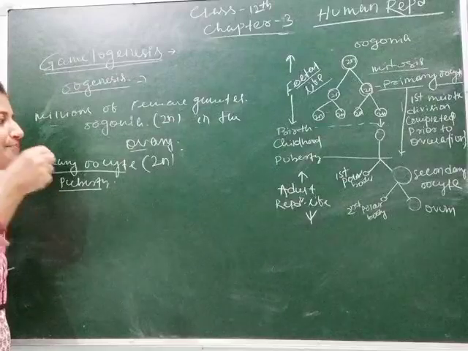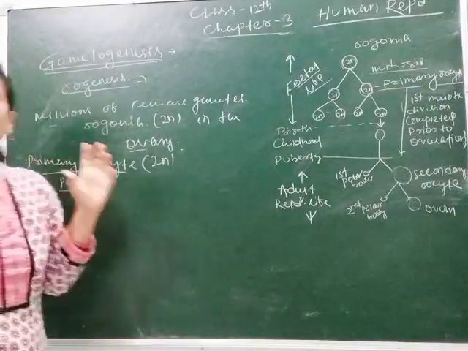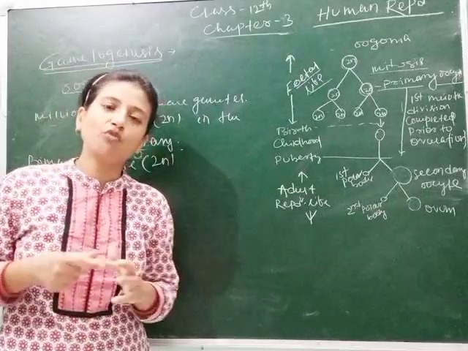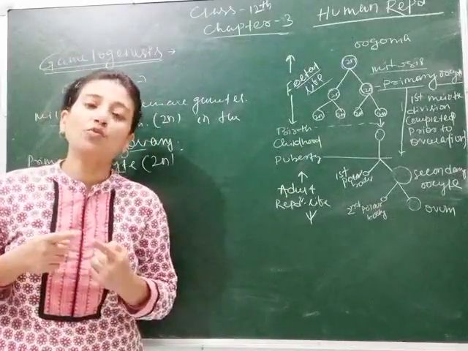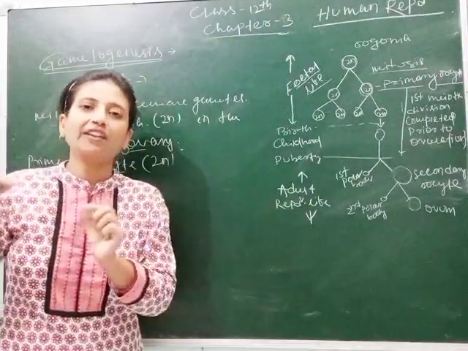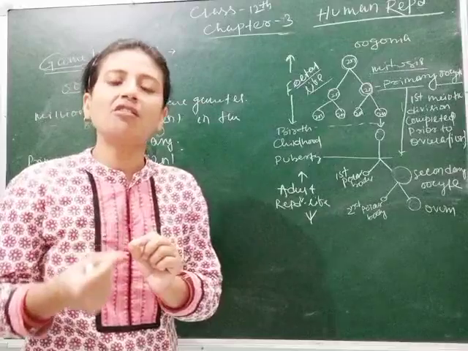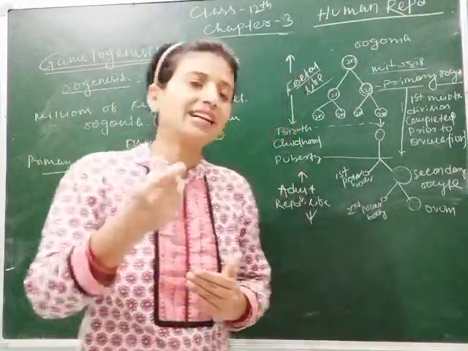That changes make to release the ovum, and the releasing of ovum from the ovary is called ovulation, but the formation of ovum is called oogenesis. This is the main difference. Oogenesis and ovulation. Oogenesis occurs during the fetal life, whereas ovulation occurs at puberty.